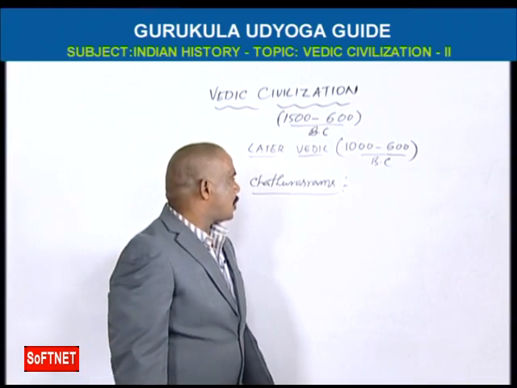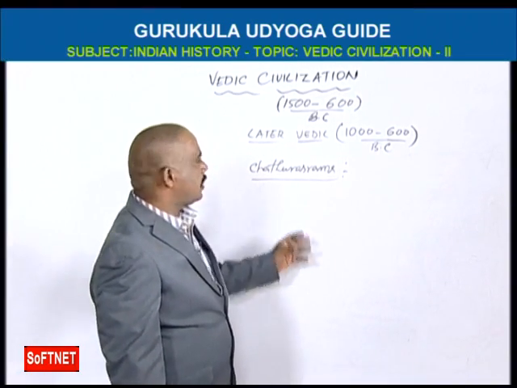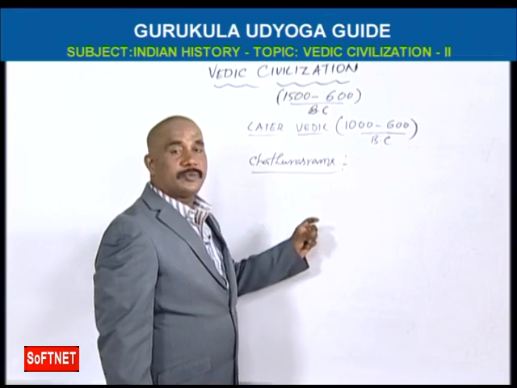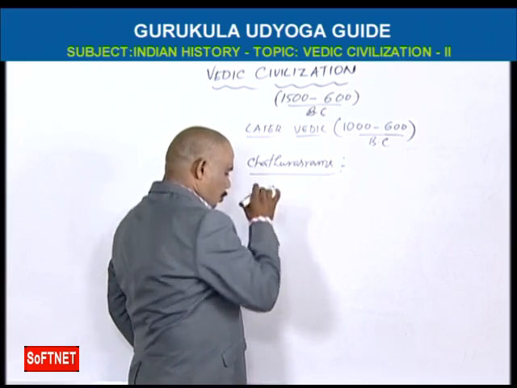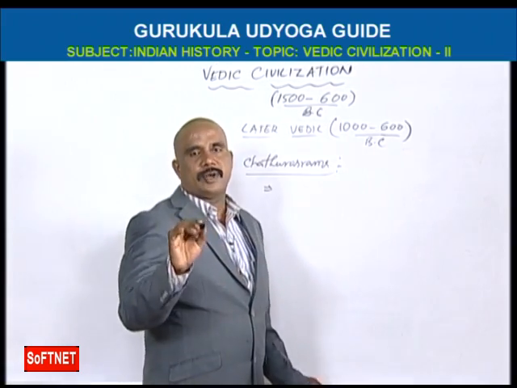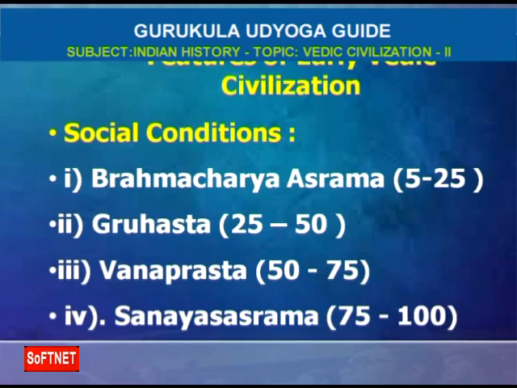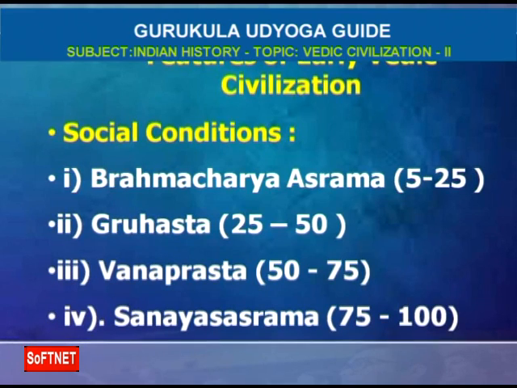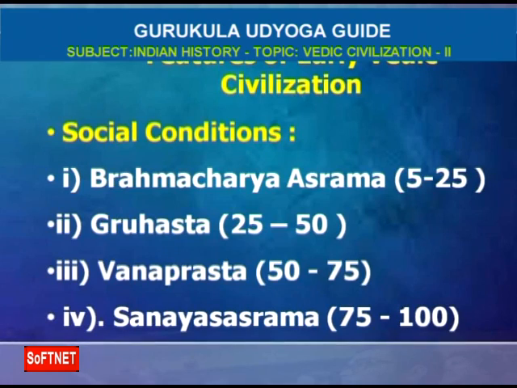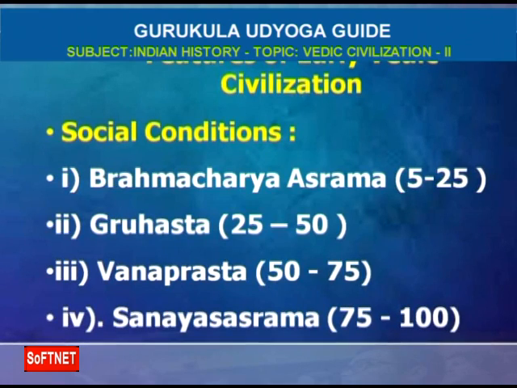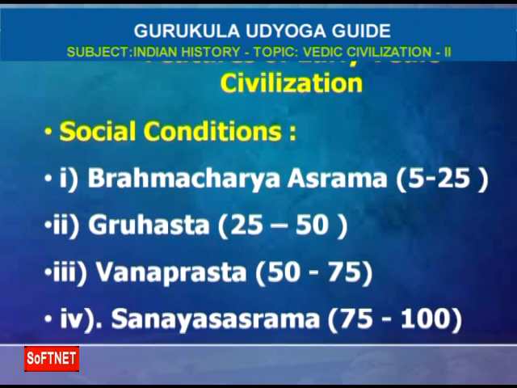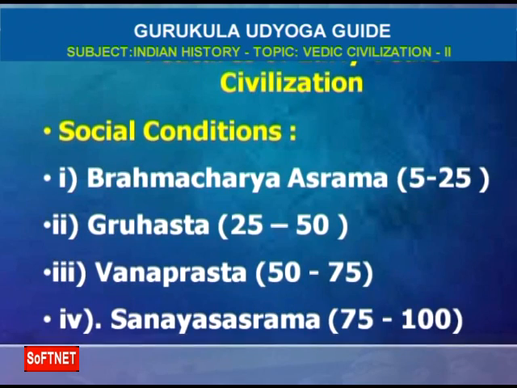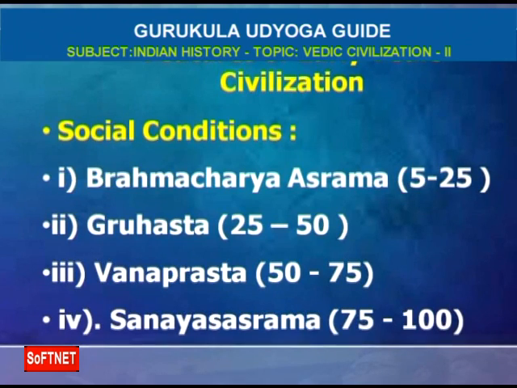Now, the Chaturvarna system. In later Vedic civilization, the Chaturvarna system is introduced. Chaturvarna means human life is divided into 4 parts. One, Brahmacharya. Second, Gruhastha. Third, Vanaprastha.